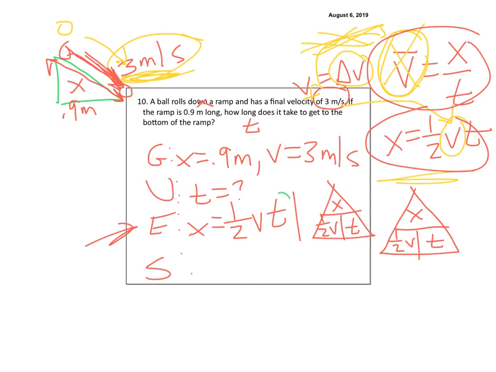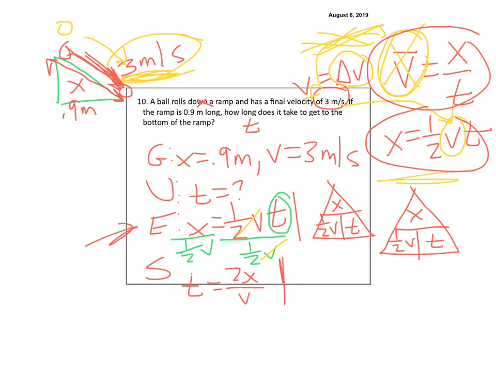So I need to solve for t. To solve for t, I have to divide both sides by 1/2 v. That gets rid of the 1/2 v. So then I'm left with t equal to x over 1/2 v. Or I could write this as 2x over v. Can you see how I can bring that to the top? So that's 2x over v.